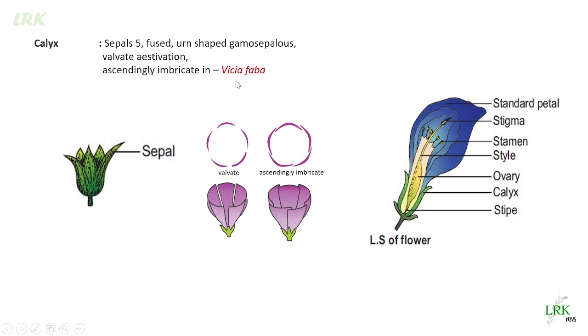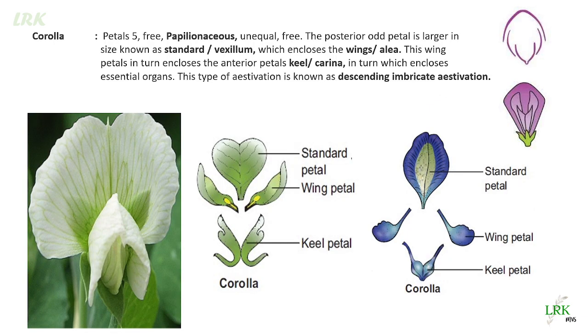And sometimes in Vicia faba, it is ascendingly imbricate. You can see here, imbricate estivation. We have one sepal completely inside, covered by the edges of the successive sepals, and one is completely out. Both the edges are completely out, and the remaining three, one edge in and one edge out. Such type of estivation is known as imbricate estivation. So this is regarding calyx and corolla.